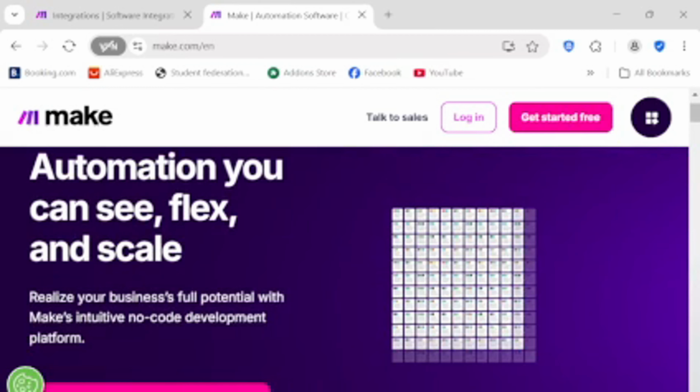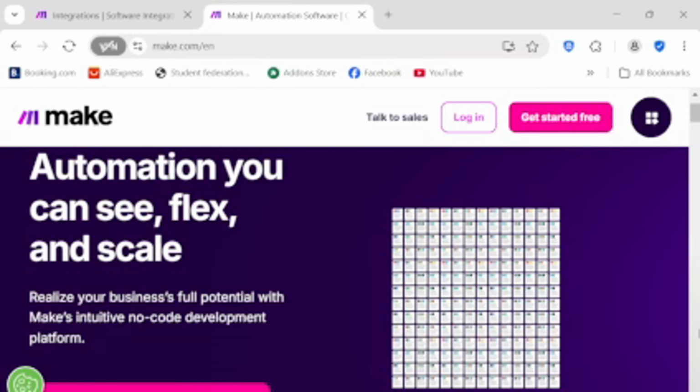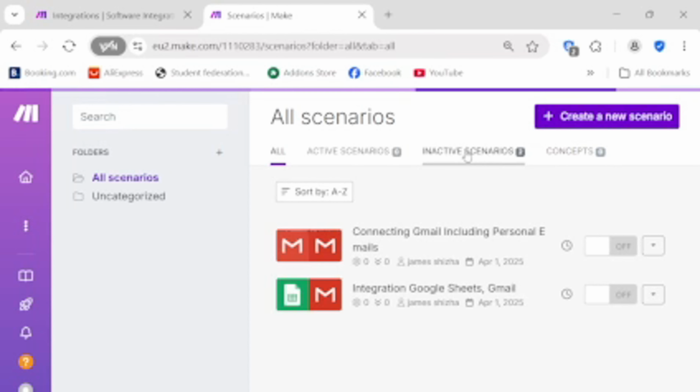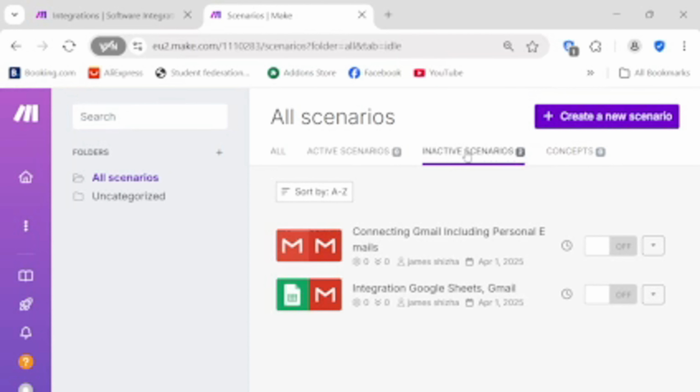Show examples of popular use cases or templates if featured on the homepage. The possibilities are vast. Automate your social media scheduling, keep your CRM data perfectly synced across platforms, streamline customer support ticket management, automate lead nurturing, process orders, and so much more.